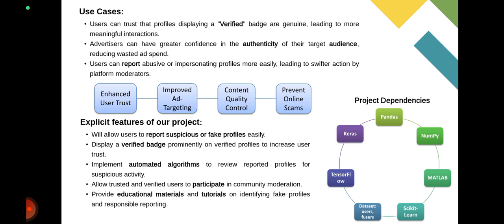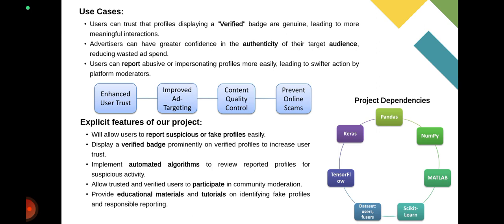Now talking about the project dependencies, we will be using pandas, numpy, MATLAB, scikit-learn, TensorFlow, and Keras as our project dependencies. Pandas is an open source library in Python. It provides easy to use high performance data structures and data analysis. Numpy is used for advanced mathematical operations and other types of operations, or to handle a large amount of data. MATLAB provides an integration between two or more languages, so that more than one person can work on a project.